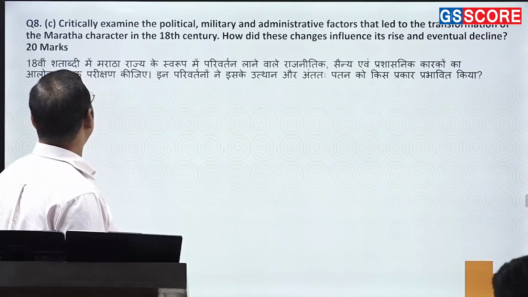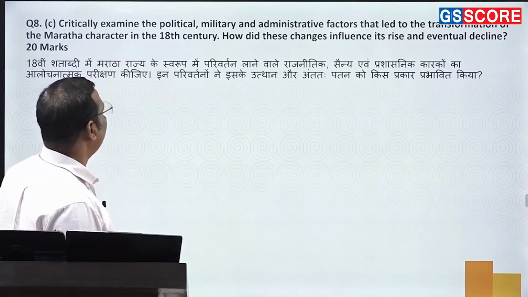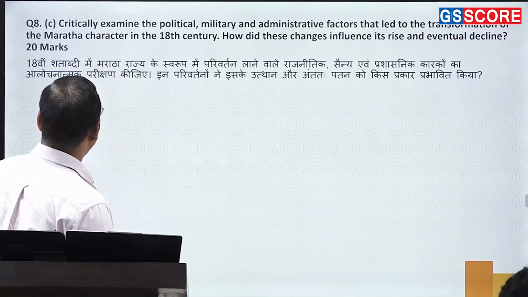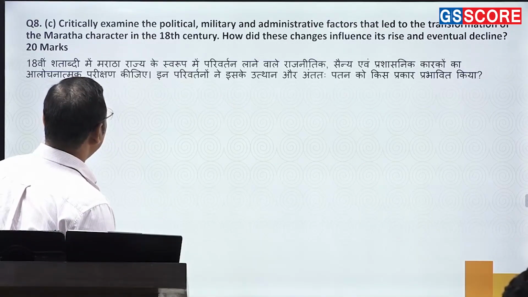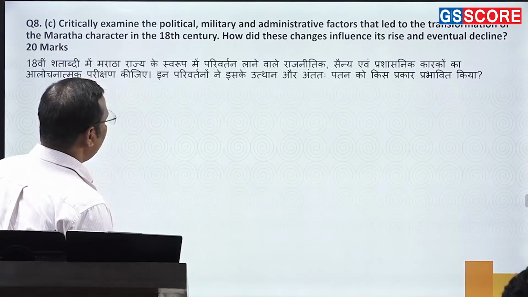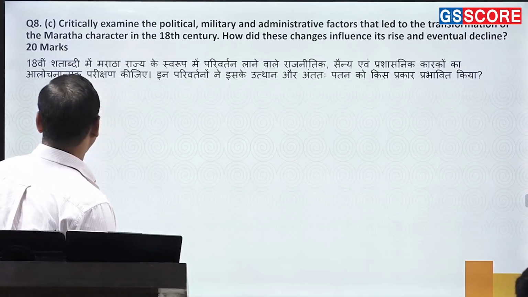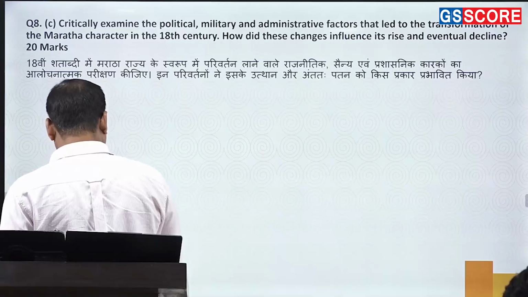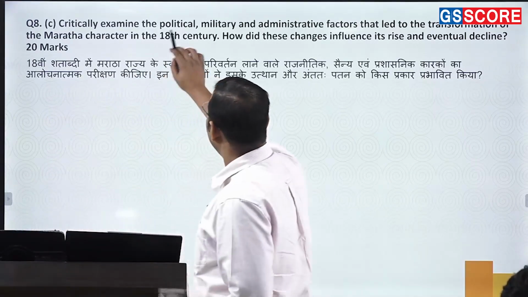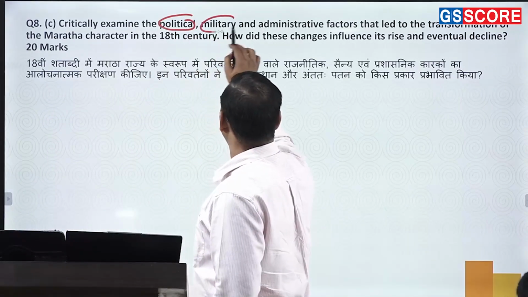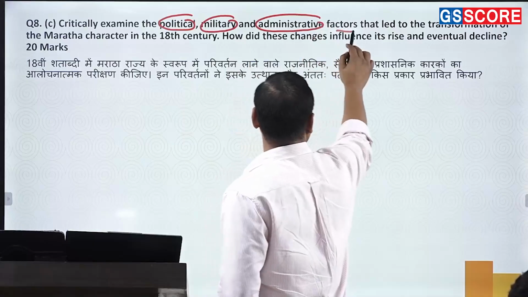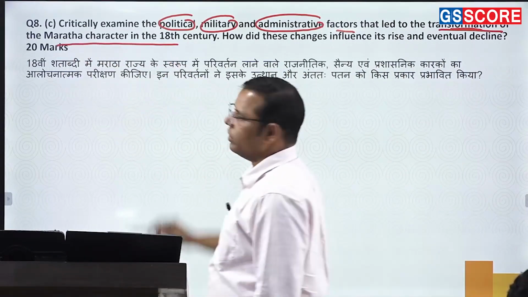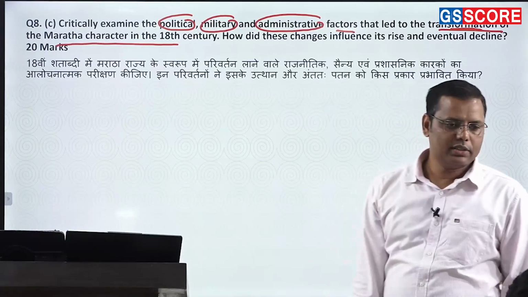So let's move to the next question, and the last question. Critically examine the political, military and administrative factors that led to the transformation of the Maratha character in the 18th century. How did these changes influence the rise and eventual decline of the Marathas? This question is again a tricky question. It is asking about the transformation of the Maratha character in the 18th century. So what transformation is it talking about?